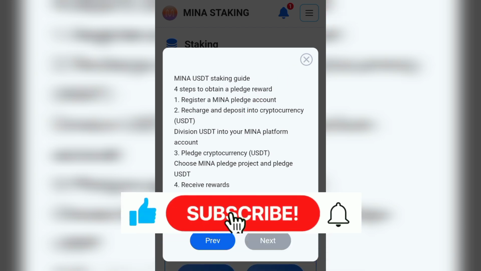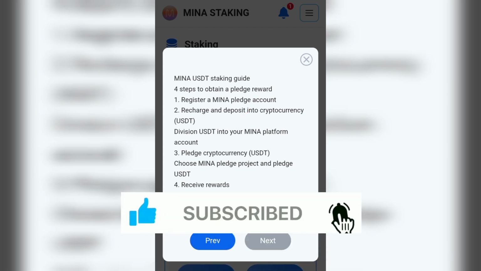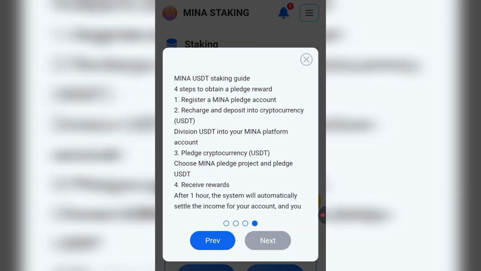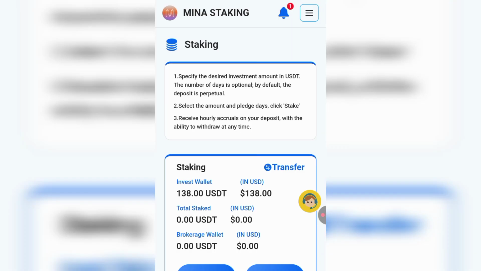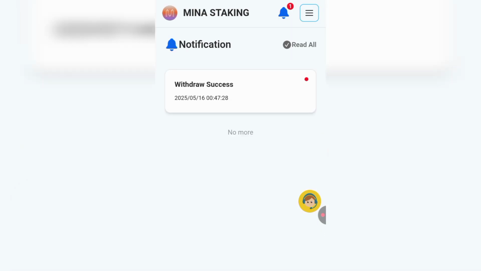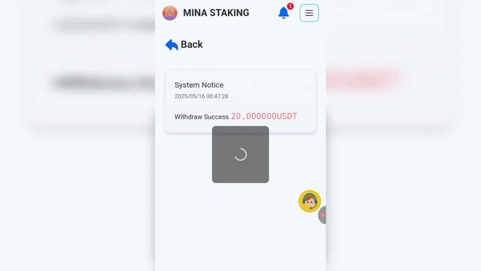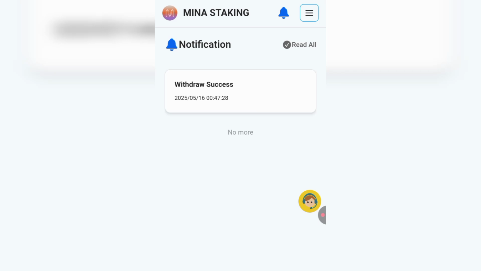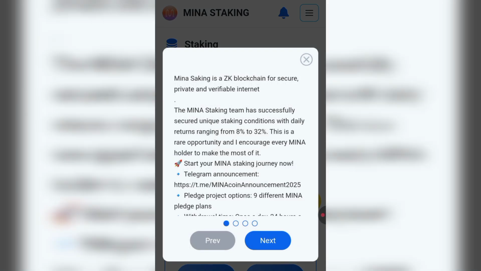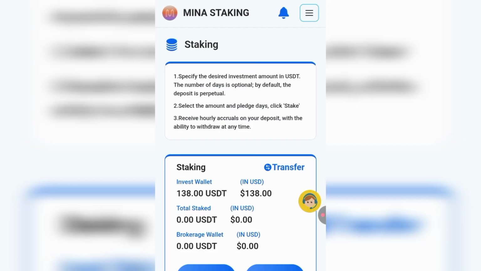So once you close the pop-up, you'll be brought to the home page where you see basically everything about the platform. As you can see, it is showing me an unread message, and if I click on confirm, I'll see the unread message, and I'm sure the message is going to be about my withdrawal. As you can see, it shows withdrawal success of 20 USDT, which means the amount has been successfully credited into my account.